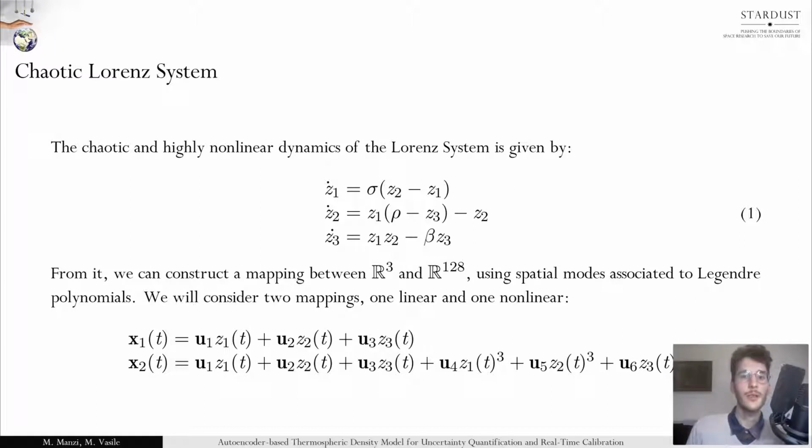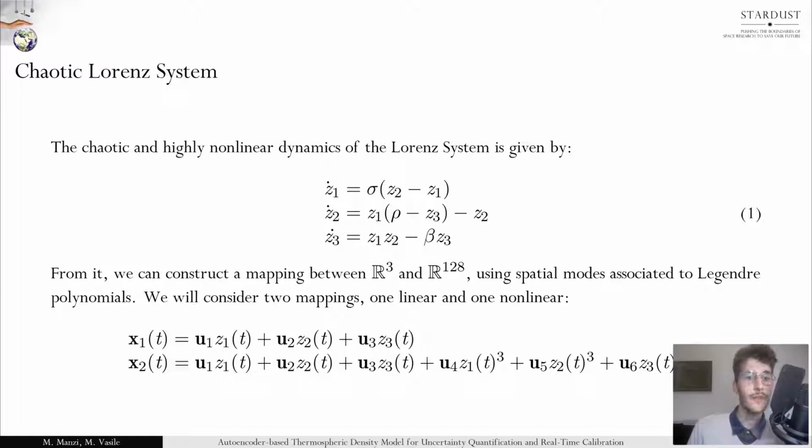Now, since we're interested in observing a high-dimensional field to be compressed with autoencoders, we construct an analytical mapping going from R3, the physical space, let's say, to R128, so that we can assume that the true three-dimensional dynamics is not directly observed. This mapping is constructed making use of Legendre polynomials evaluated along a uniform grid.